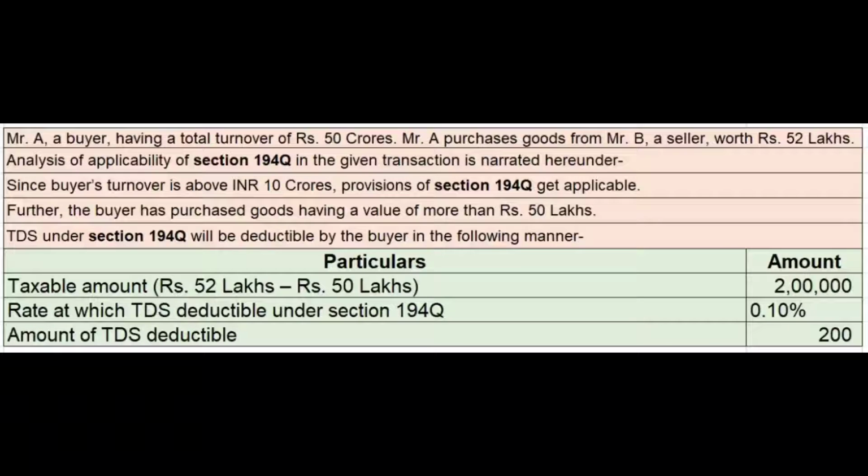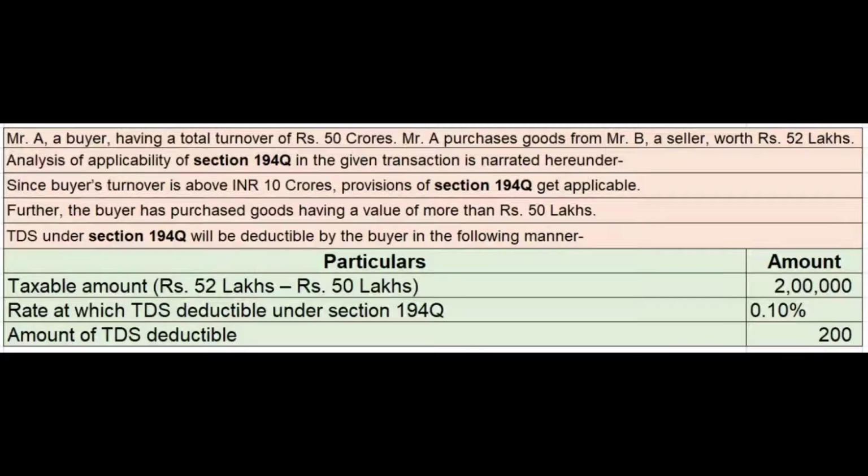Mr. A is a buyer having total turnover of 50 crores. This 50 crores relates to the previous financial year turnover. And Mr. A purchased goods from Mr. B, who is a seller, worth rupees 52 lakhs. Since the buyer's turnover is more than 10 crores and he purchased more than 50 lakhs worth, section 194Q becomes applicable.